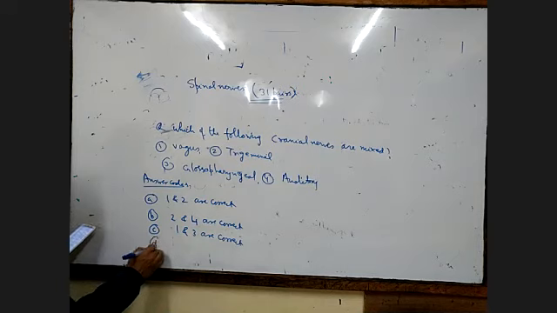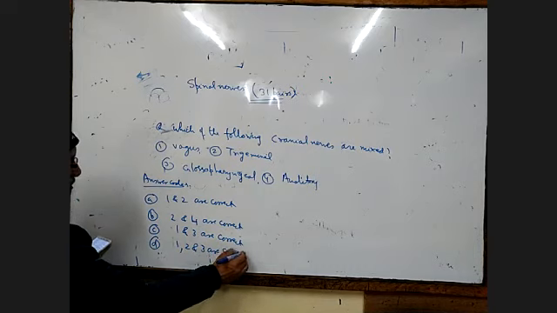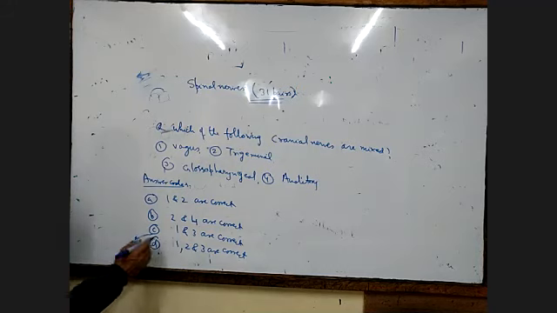Number D, 1, 2 and 3 are correct. So here, which cranial nerves are mixed? Vagus is a mixed nerve, then trigeminal and glossopharyngeal. So the answer will be 1, 2 and 3 are correct.